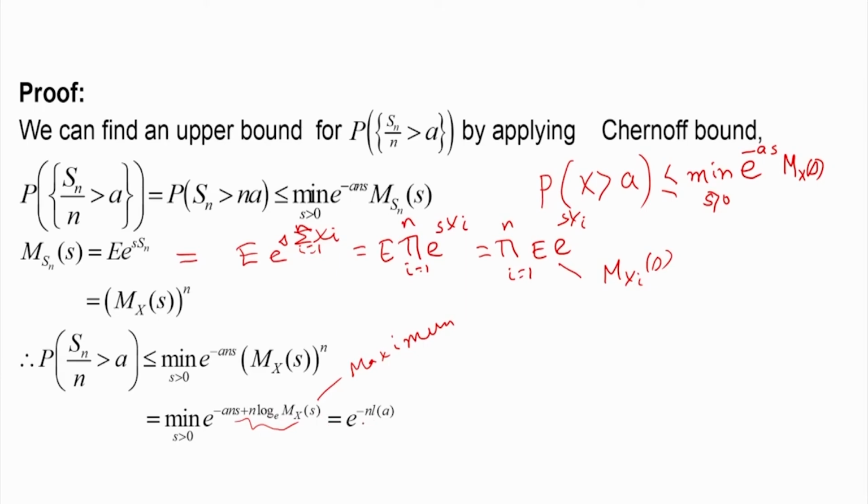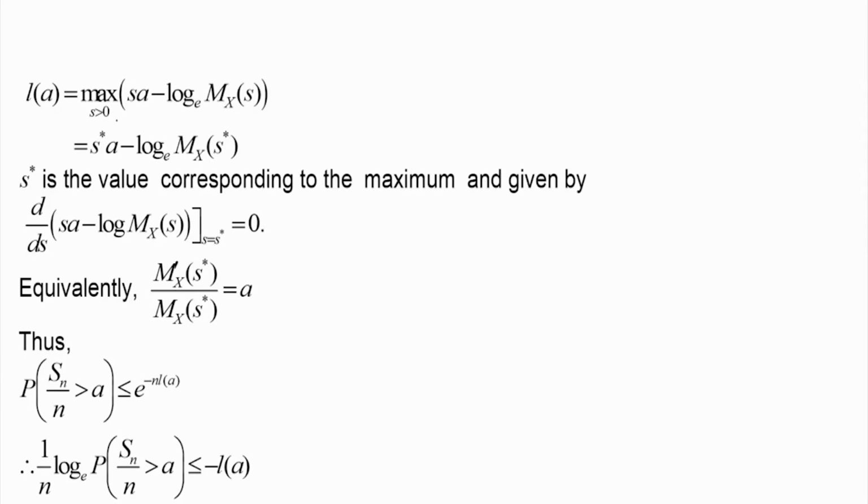If that maximum is n into La, then we can write that the probability that Sn by n is greater than a is bounded by, it is less than or equal to e to the power minus n into La. What is La here? Where La is the maximum over s greater than 0 of sa minus log of mx of s.